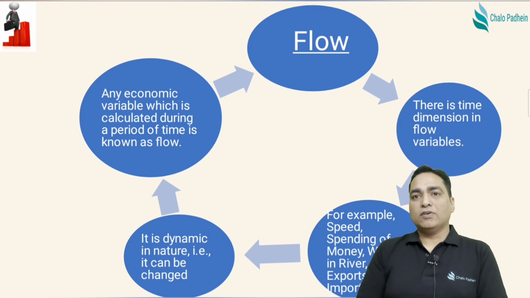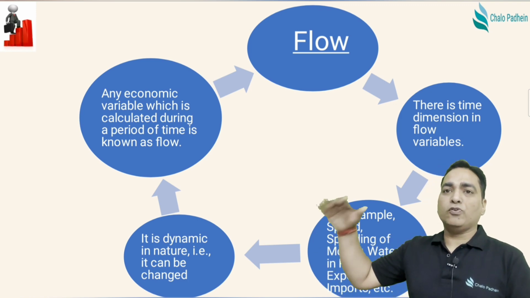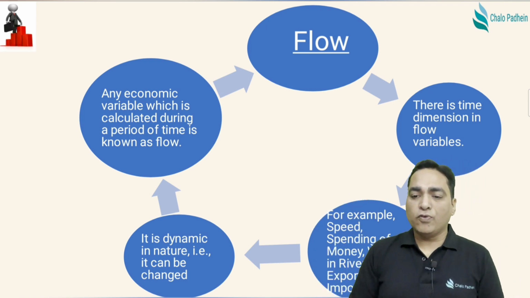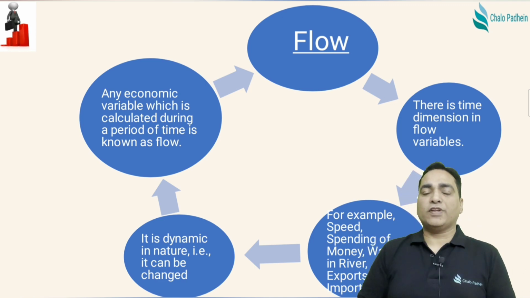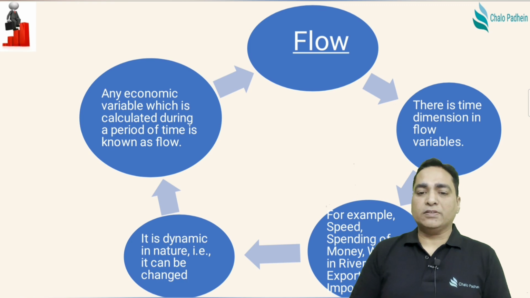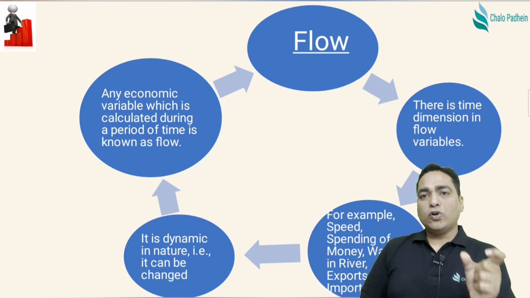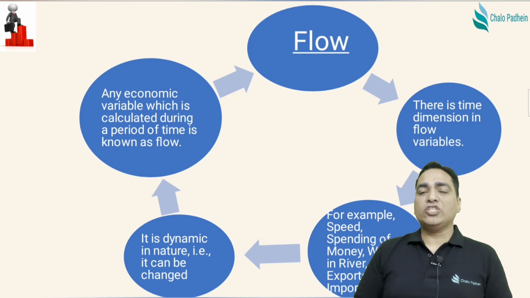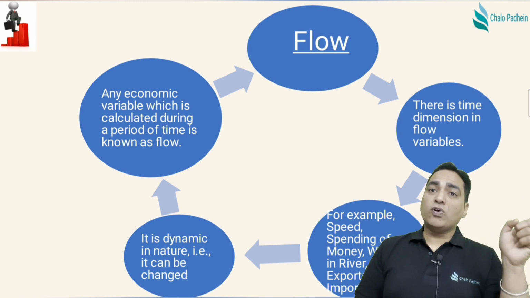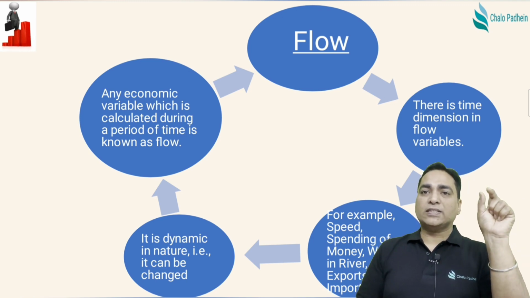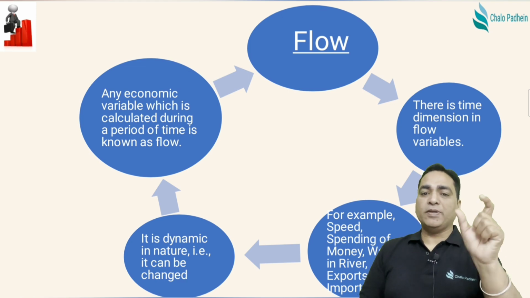Then water, the water in the river. Why? Because it is not static, it keeps on flowing. So water in the river is a flow concept. The exports, the imports at a particular point of time, in a particular period of time rather. So these are all flow concepts. So what do we say about flow? It is dynamic in nature, that is it can be changed. So static was stock concept, वो एक जैसा ही रहता था. Flow means आना जाना, so dynamic in nature.